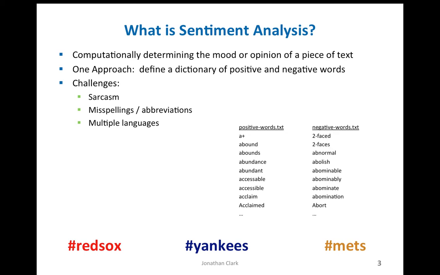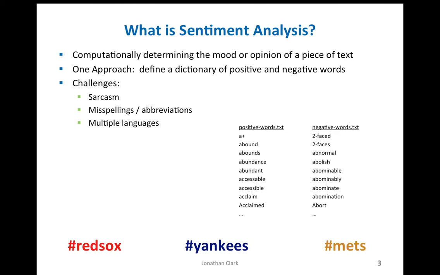The challenges to this are that you don't know if the user is going to be sarcastic. When you're scoring the tweet, you're basically counting the words. How many of these positive and negative words occur in the tweet? And you just count them up. 1 point for positive, negative 1 point for negative, and you get an overall score. So if you have 3 positive words and 5 negative words, that's an overall -2 for its sentiment.